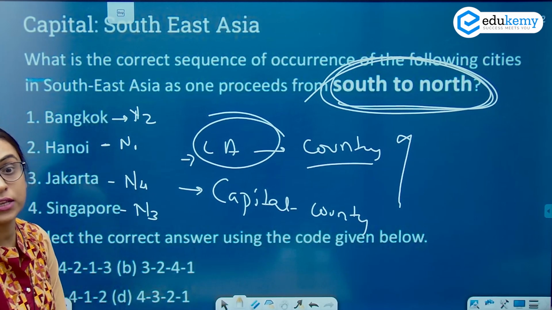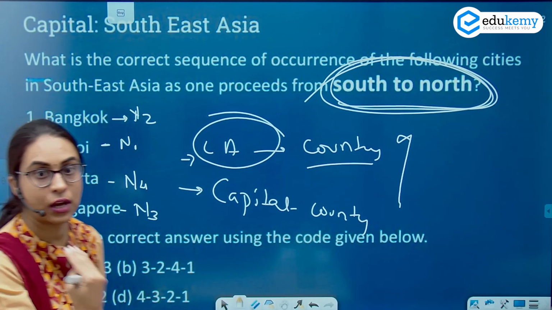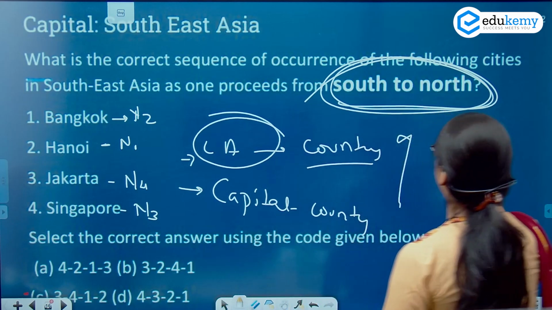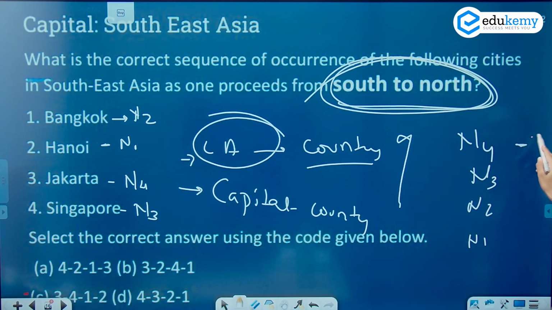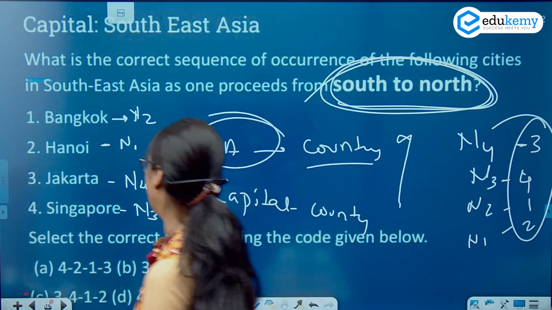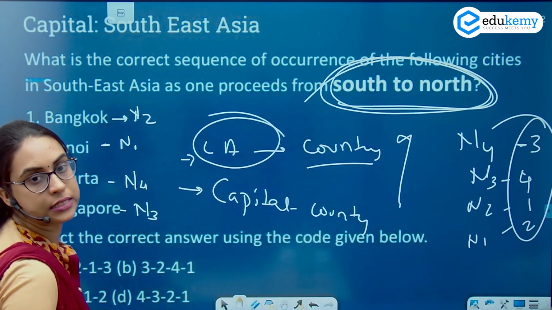Now I have to arrange south to north. So south to north, it will be N4, N3, N2, and N1. N4 is option 3. N3 is your 4. N2 is 1. And N1 is 2. Hence the answer would be 3, 4, 1, 2, which is your C answer.